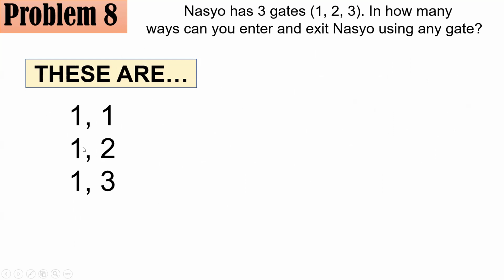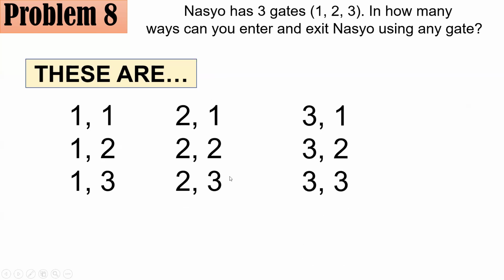I could enter in gate 1 and exit at gate 2, entered at gate 1 and exit at gate 3. So these are all the possibilities where I could enter and exit Nasho, provided I entered in gate 1. I could also have entered gate 2: 2, 1, then 2, 2, 2, 3, and lastly 3, 1, 3, 2, and 3, 3.